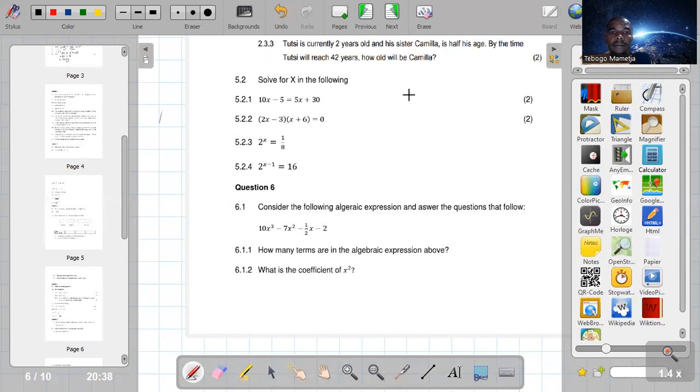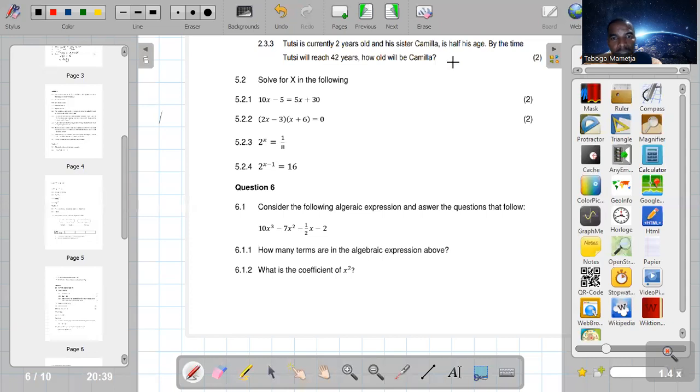Okay, they say Tutsi is currently 2 years old and his sister Camelia is half his age. So meaning Tutsi is 2. So if Tutsi is 2, it means Camelia is 1. So they say by the time Tutsi will reach 42 years, how old will be Camelia? So these people have a difference of 1 year. So Camelia is 1.